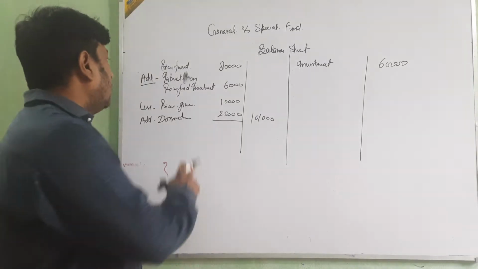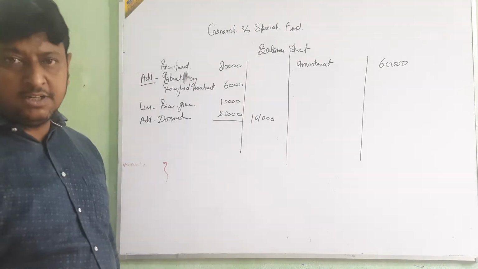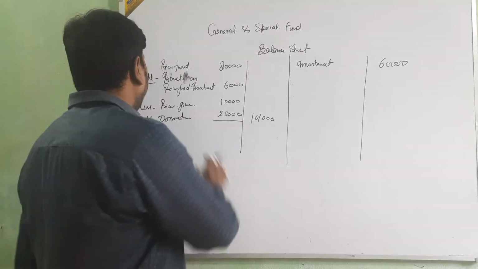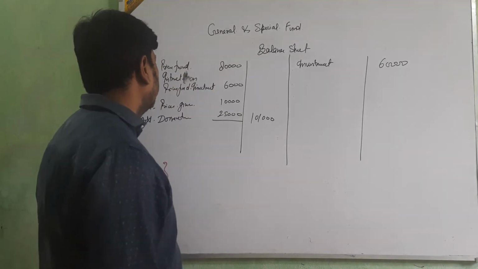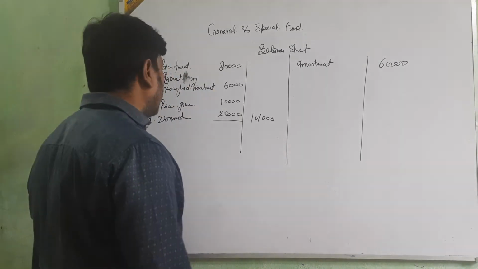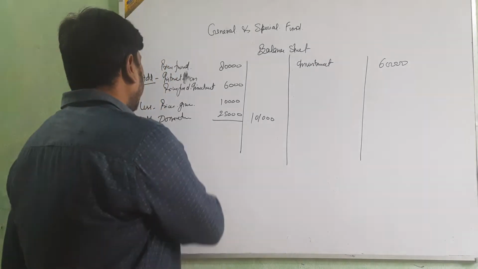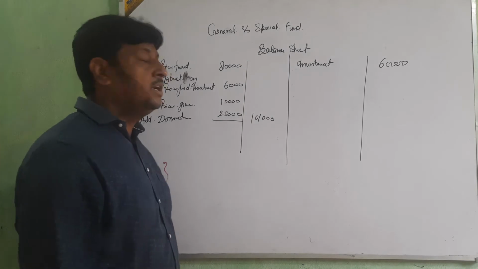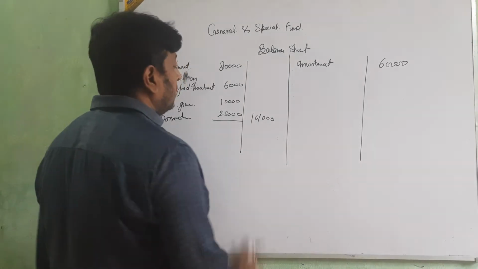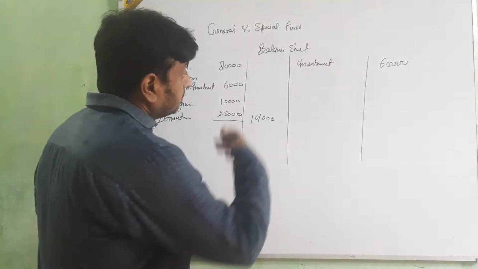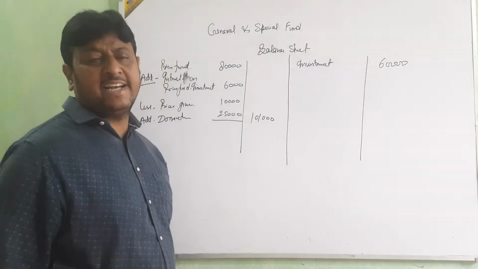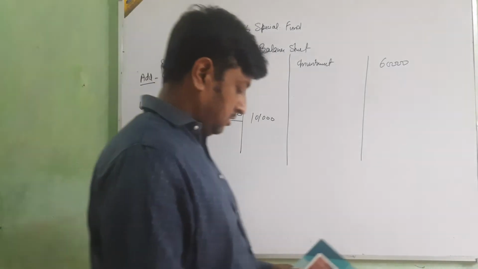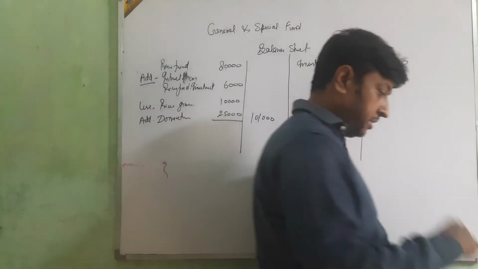Clear, beta? First, specific fund here in this question, prize fund 80,000. Then add interest on prize fund investment 6,000, less prize given 10,000, and then add donation 25,000. Total amount is 1,01,000. Investment on the asset side. Clear? Okay. Go for one more question.